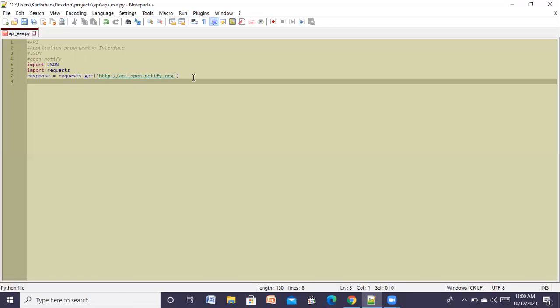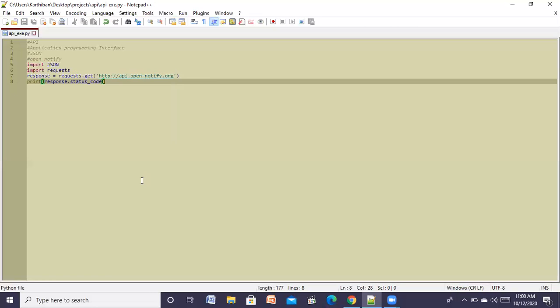So you have something called response dot status code. There is an attribute called status code where we can check the response we are getting.